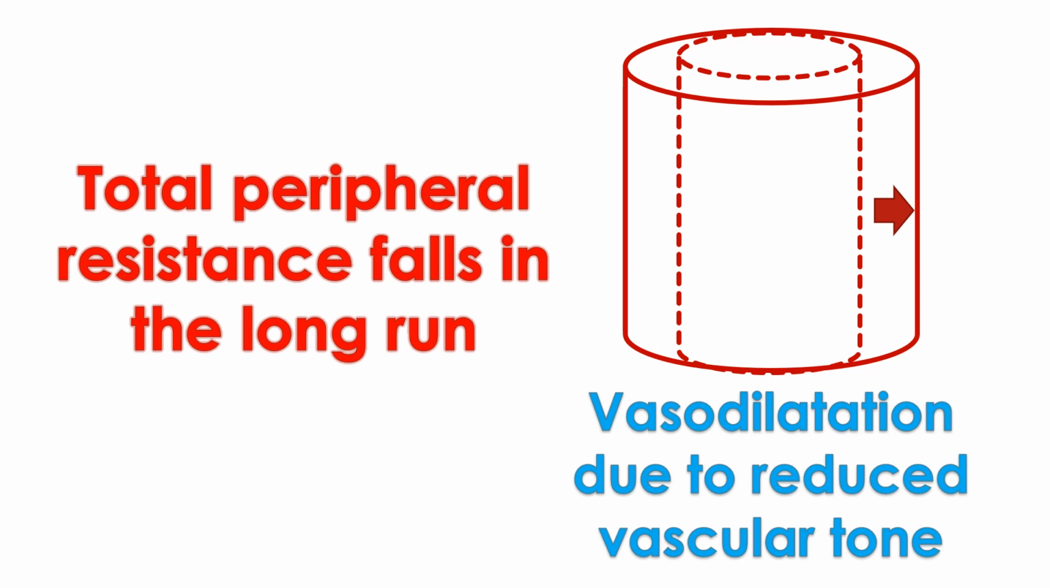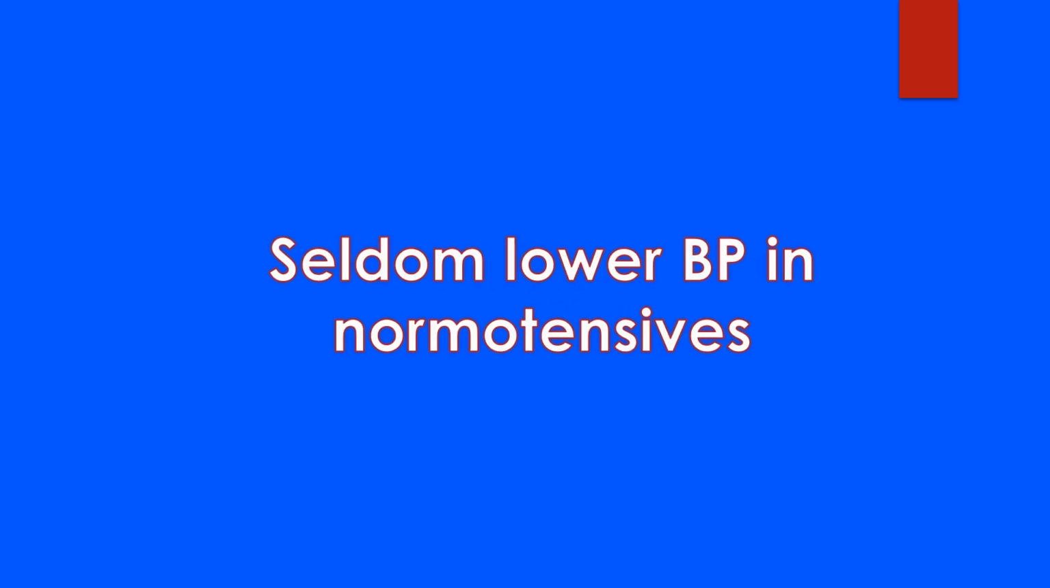It has been shown that total peripheral resistance falls with long-term diuretic treatment. This lowering of total peripheral resistance occurs only on long-term usage, and in the acute state, thiazide diuretics increase the total peripheral resistance by reflex sympathetic activity in response to volume depletion. It is interesting to note that while diuretics lower an elevated blood pressure, they seldom reduce blood pressure in normotensives.